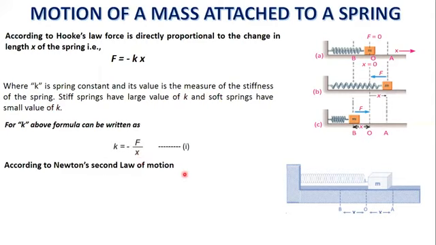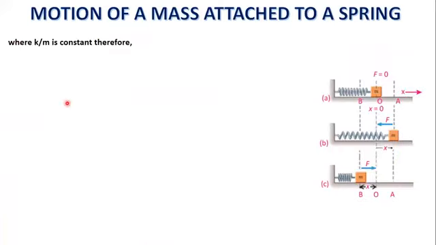According to Newton's second law of motion, F is equal to ma. Now equation 1 becomes k is equal to minus ma upon x. Separate the expression for a: a is equal to minus k upon m x. K is a spring constant and mass of the body remains constant. So here k upon m is constant, therefore